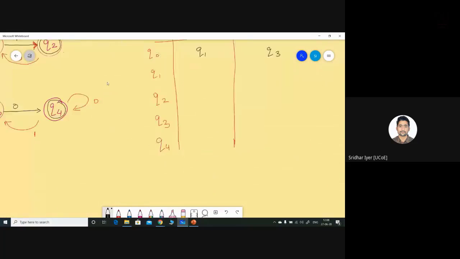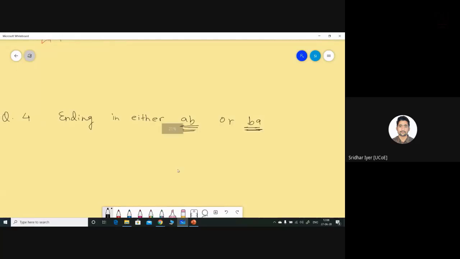But in the homework question over here, kindly have a look. You can opt for a start state, but then tell me whether it is having any effect or not. Kindly use your chat section and let me know whether you understood this or not. In the previous questions it is very clear that we can't have a start state, but once you try this question, ending in either AB or BA, you will come to know.